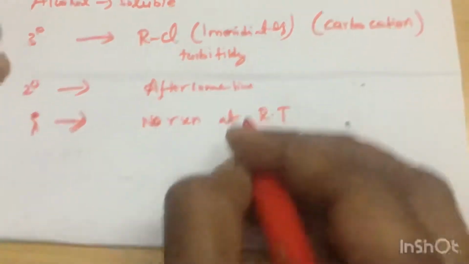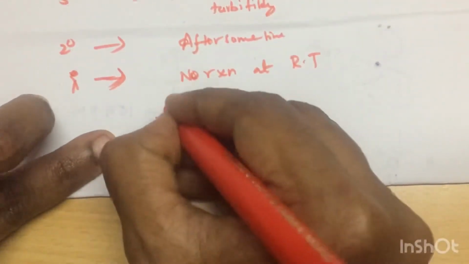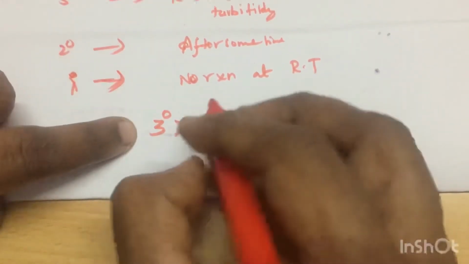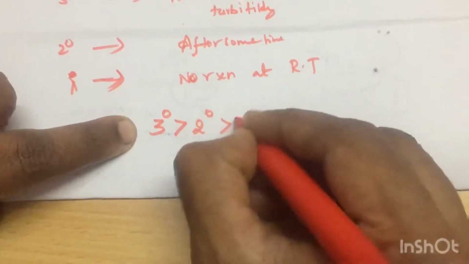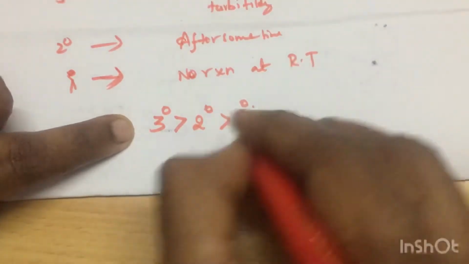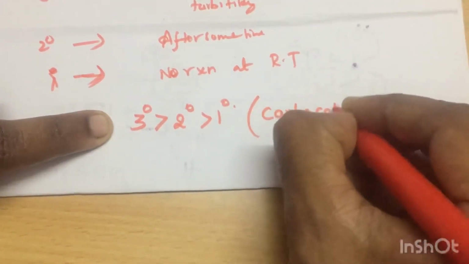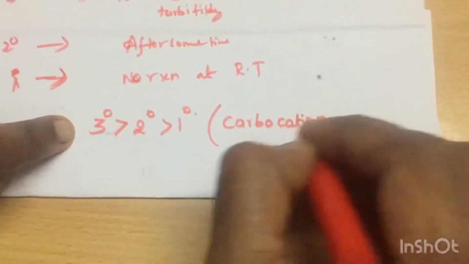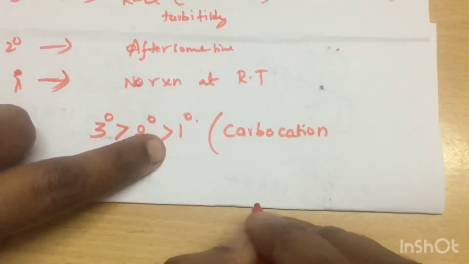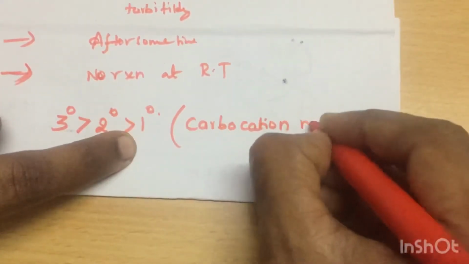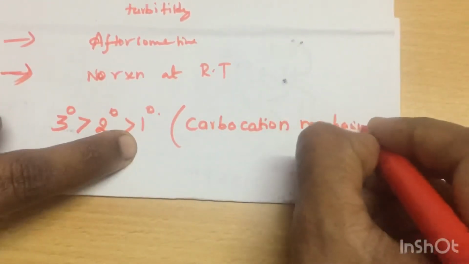Here the tertiary carbocation is more stable, so the tertiary undergoes the reaction faster than the secondary, than the primary, because it goes through a carbocation mechanism. Primary carbocation is really unstable, that's why it is not forming immediately, so we have to heat it. Okay, carbocation mechanism is followed, that is the reason. Okay, so next one,